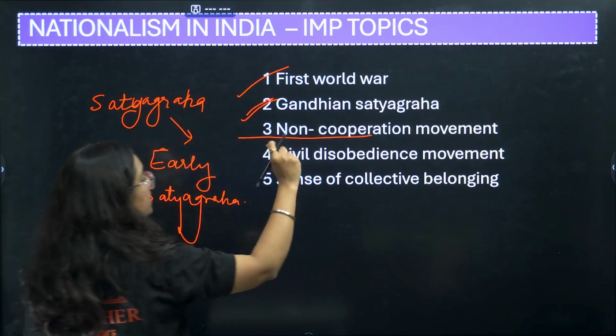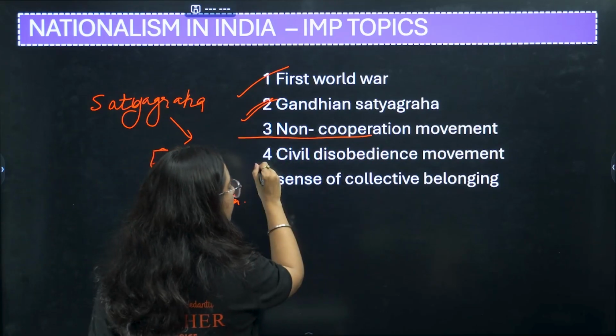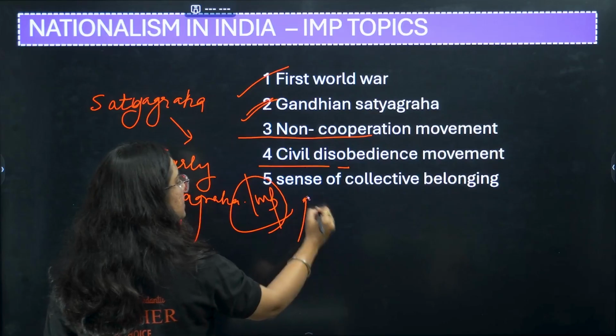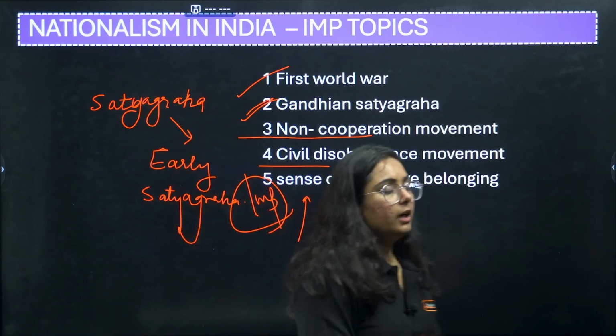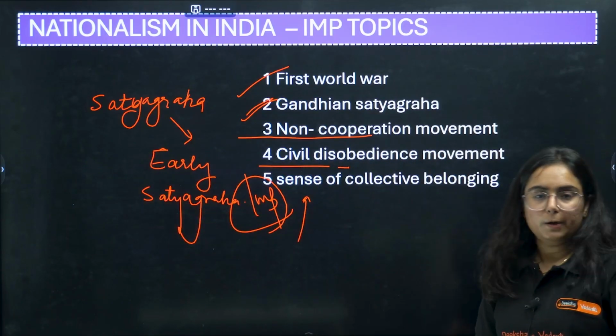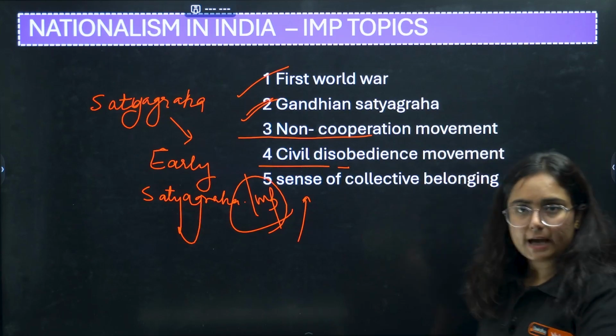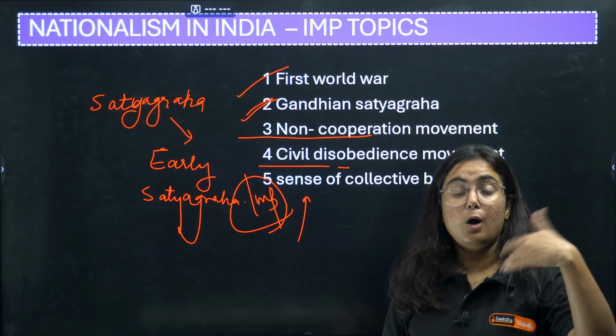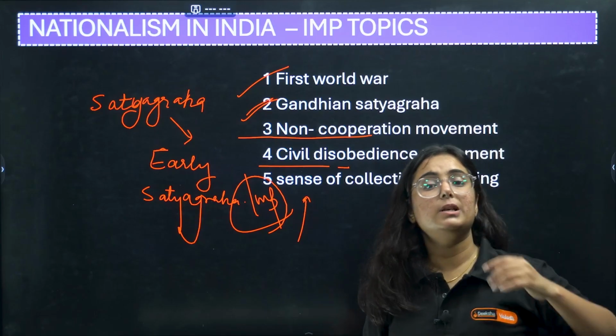Read this thoroughly. That is the non-cooperation movement, the civil disobedience movement, and an important question, the sense of collective belonging. Here we can use the example of folklore, the national flag, and folk songs. We can see how reinterpretation of history helped in this.